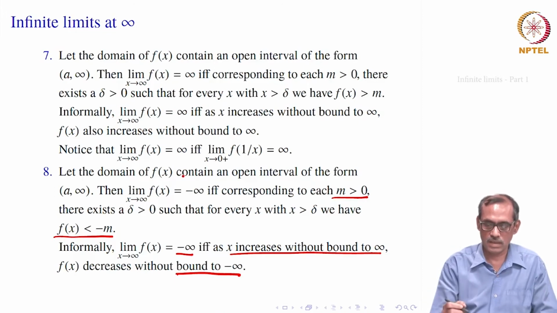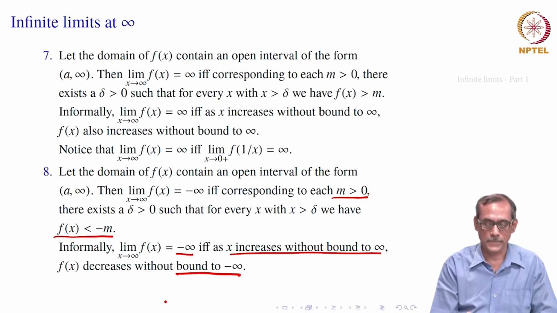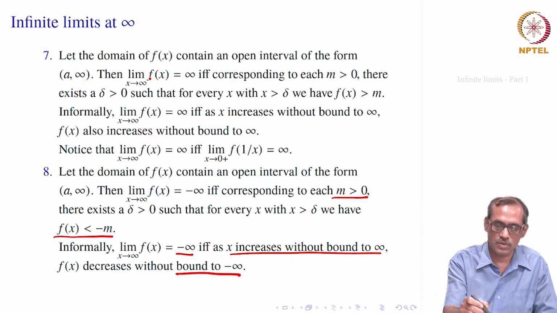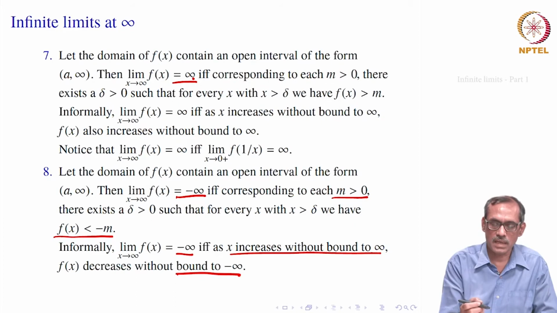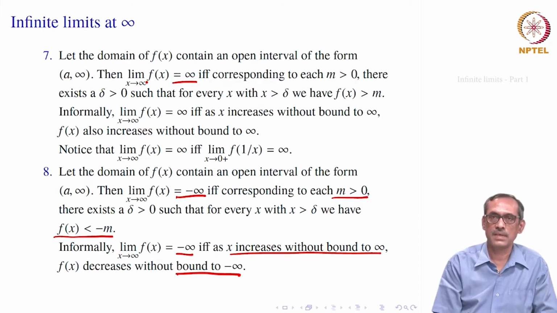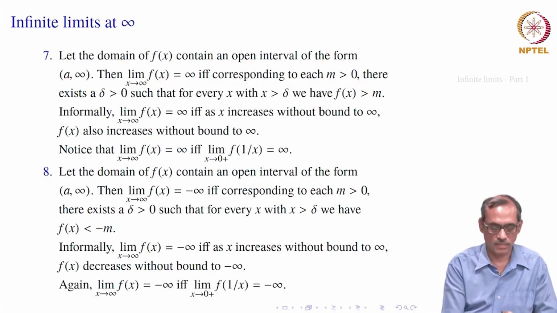So, you need not really memorize these, they can be just obtained from our usual definition by remembering the neighborhood concept of infinity and minus infinity, as we have discussed earlier. So, this is about limit as x goes to infinity when they become infinity or when they become minus infinity. So, similarly, we have limit x goes to minus infinity of f(x) becoming either infinity or minus infinity. So, let us consider those two cases also.